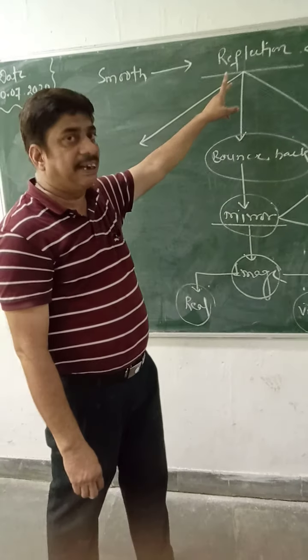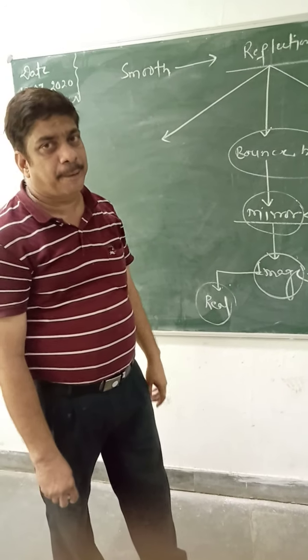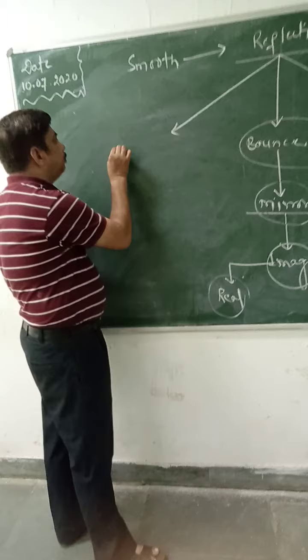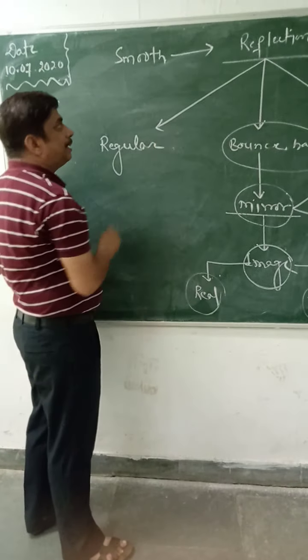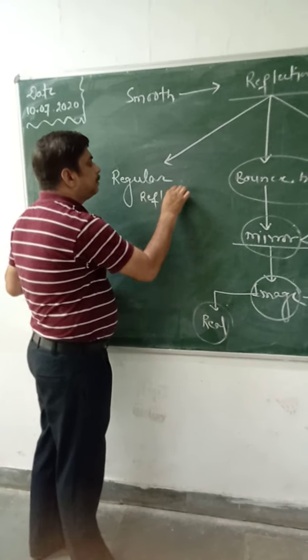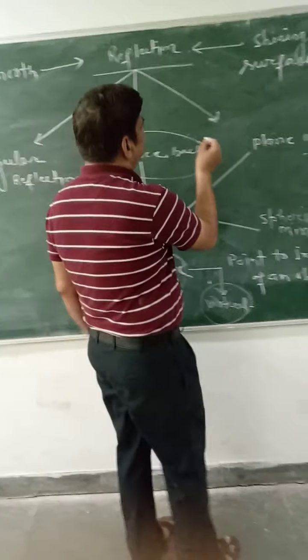So this reflection is to be classified into two types. Do you know this one? One is regular reflection and the other is irregular reflection.